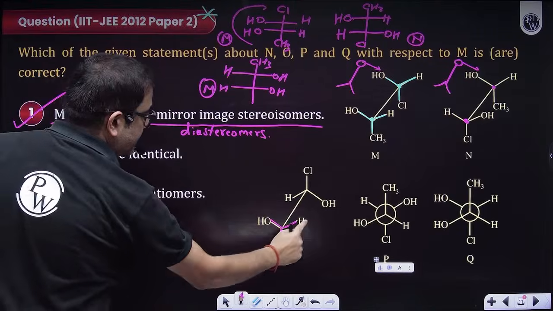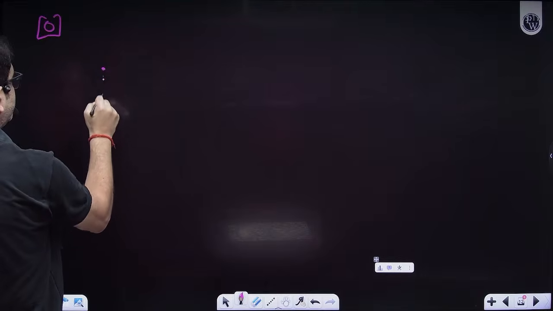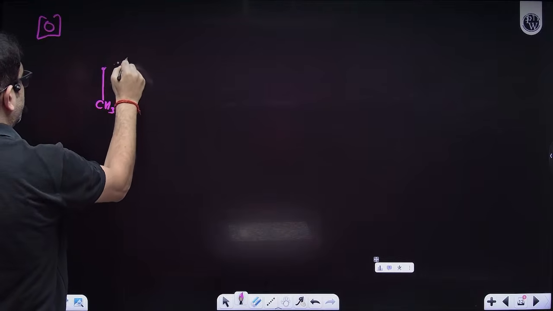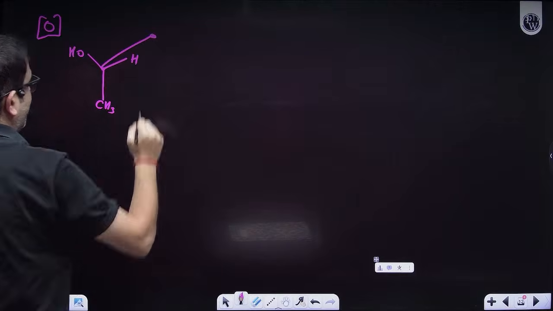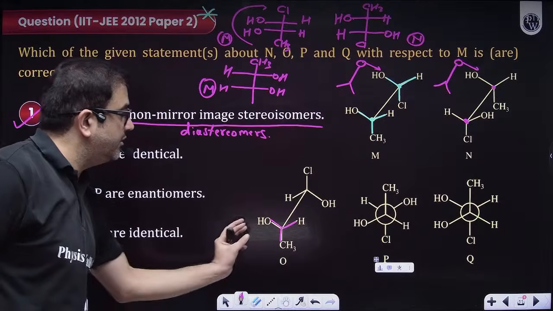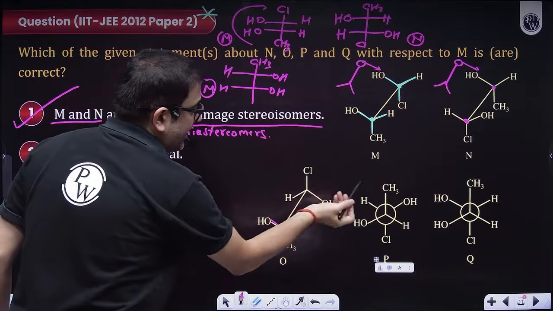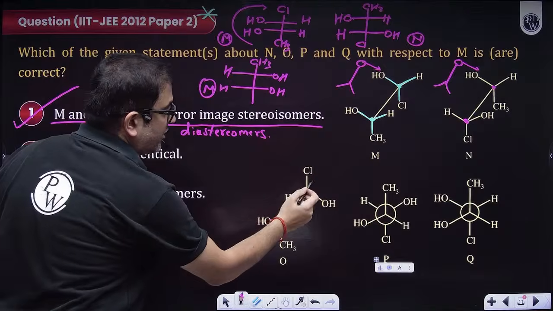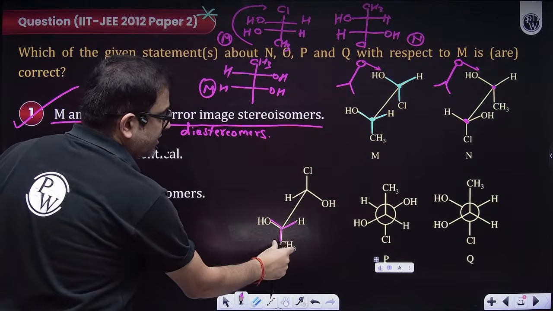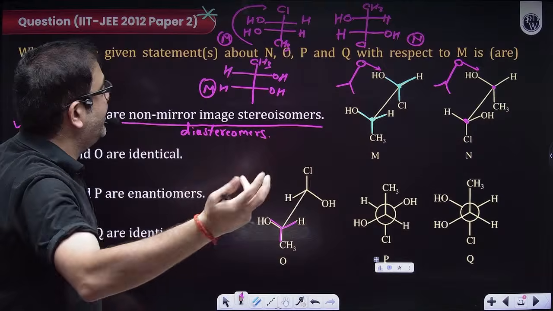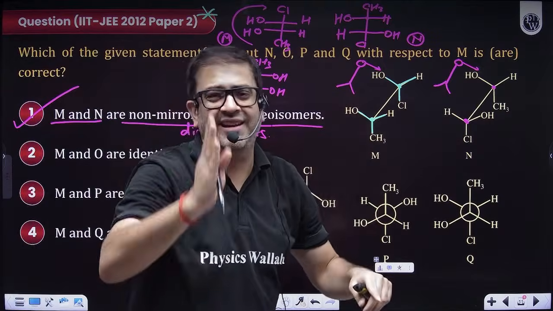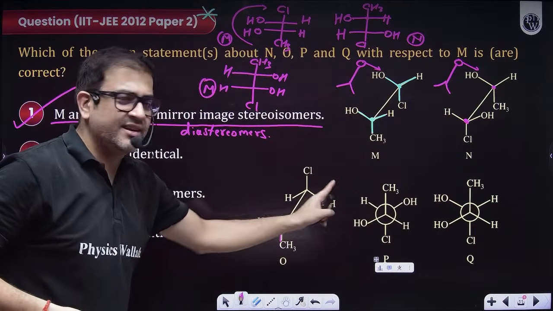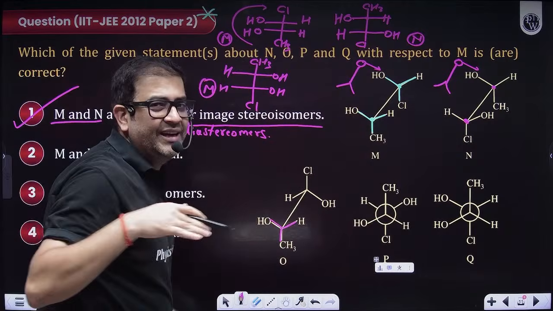This is CH3, then I have H, then I have OH, then the back carbon, because I'm visualizing it from here. This is a Y, but that is not a Y. How will it become Y? CH3 should be eclipsed with Cl. Here we have seen CH3 and Cl on the vertical line, so let us eclipse CH3 and Cl. For that, I need to form a Y also.